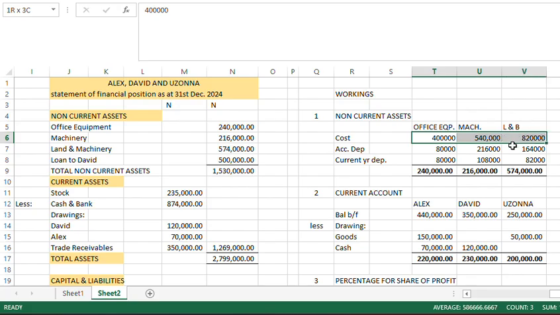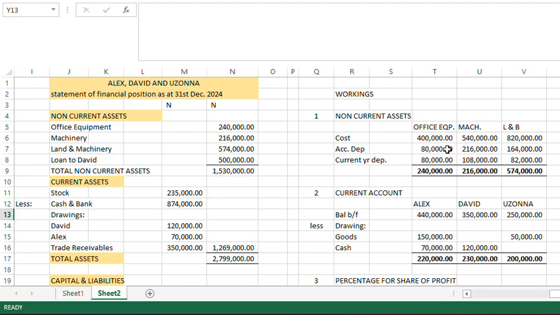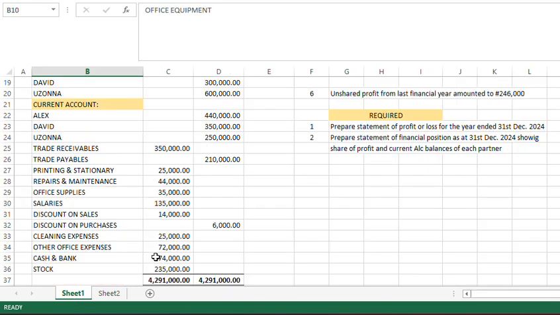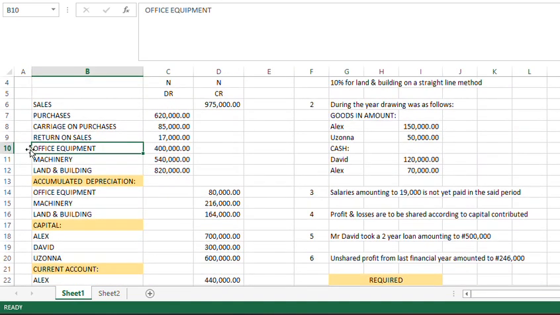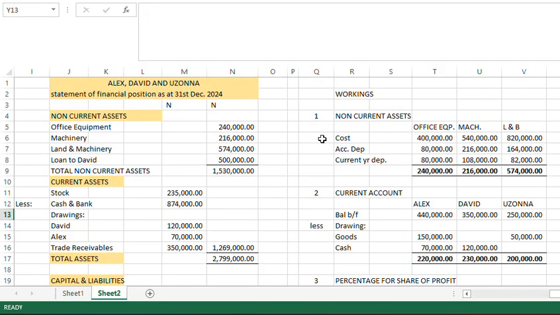Let's add. So we have cost here 400,000. What is the cost of the assets? So you can see cost 400,000, machinery 540, land and building 820. So those are the costs: 400, 540, 820 land and building.